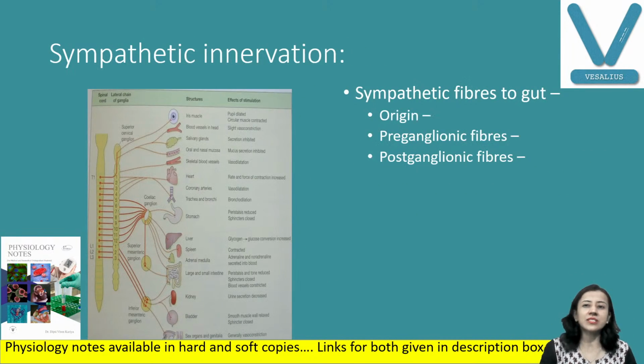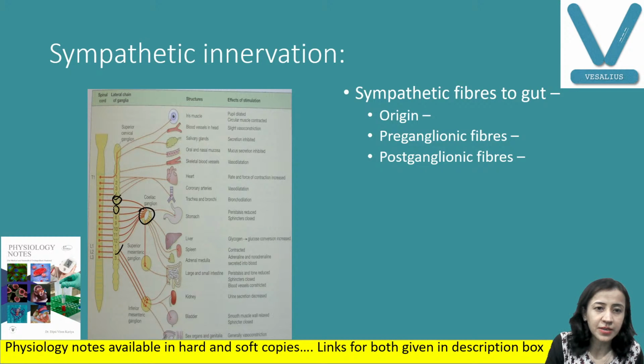Now the sympathetic one. Sympathetic fibers originate from T5. You can see here, T5 to L2, and these fibers after originating end in the ganglion. Here you can see these are the preganglionic fibers.